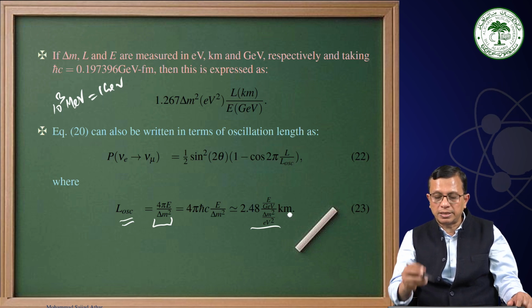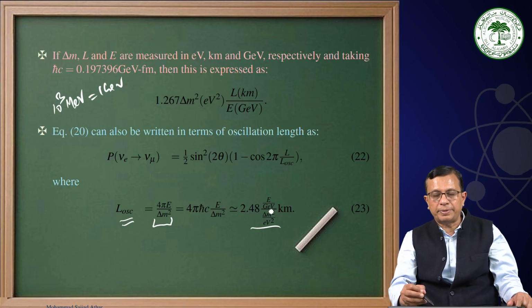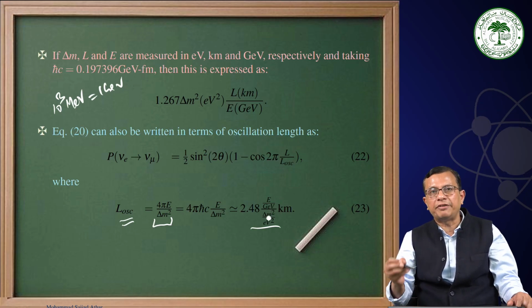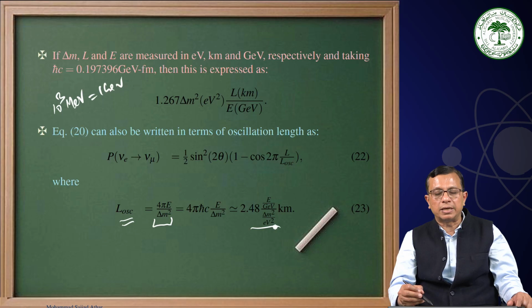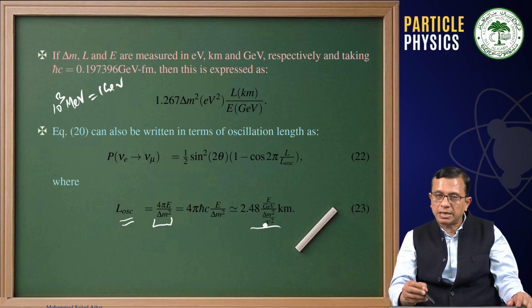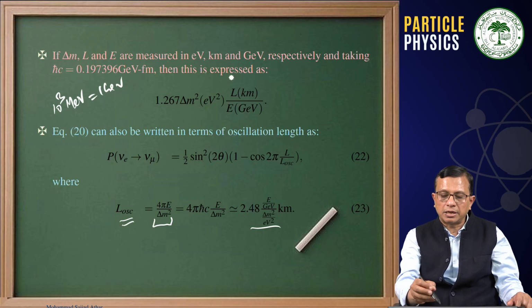Deliberately we are measuring energy in GeV and delta m square in eV square, making it dimensionless, and whatever is left is in kilometers.